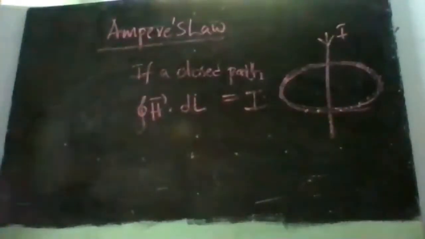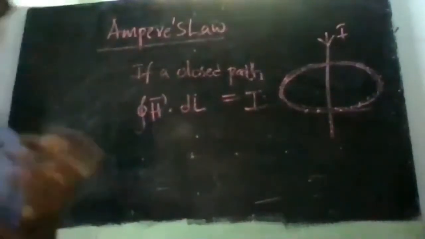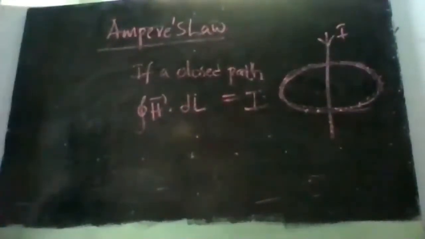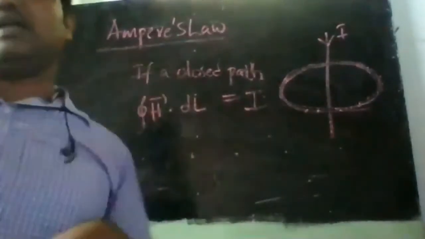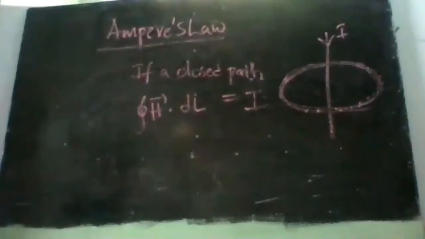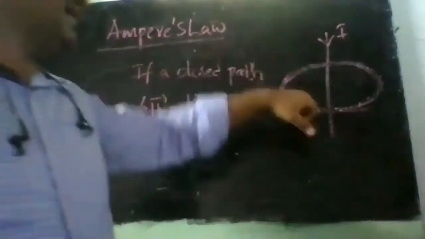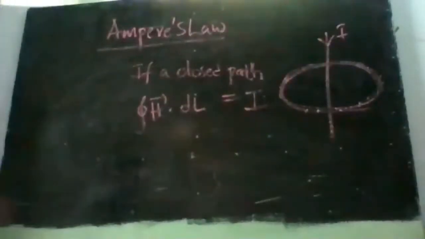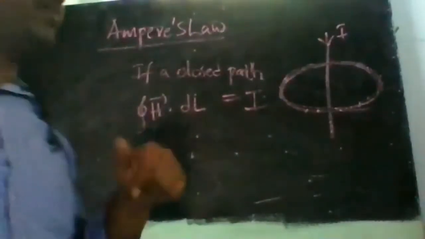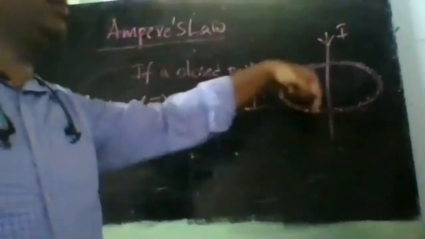It is similar to Gauss's law, where we defined the total flux, the total flux lines, as equal to the charge enclosed. In the same way, the magnetic field intensity produced in a closed path will be proportional to the current flowing through the conductor.